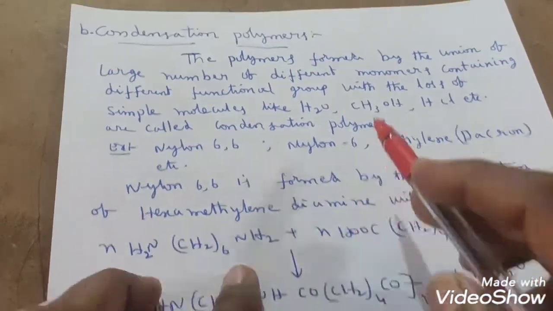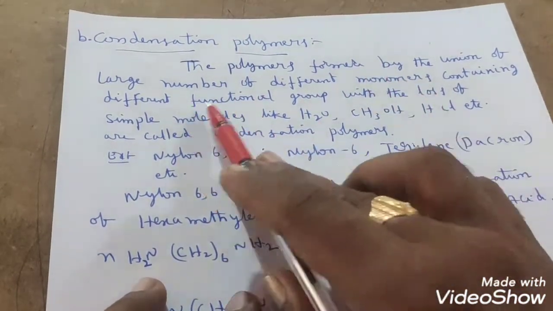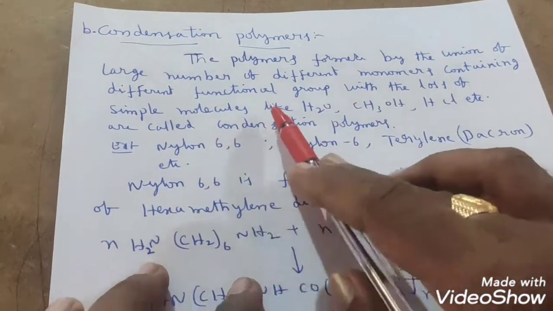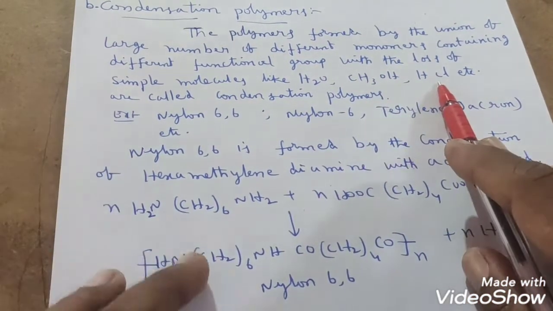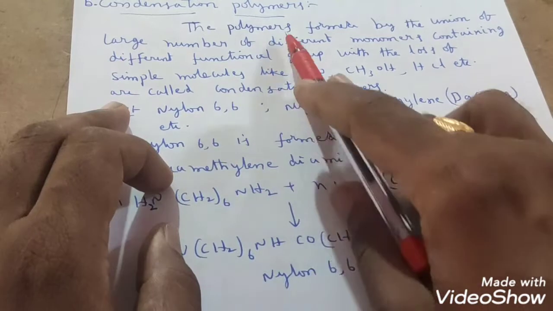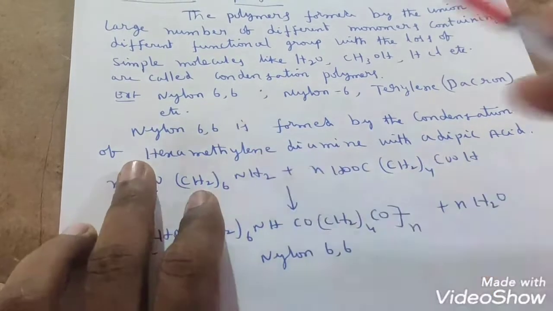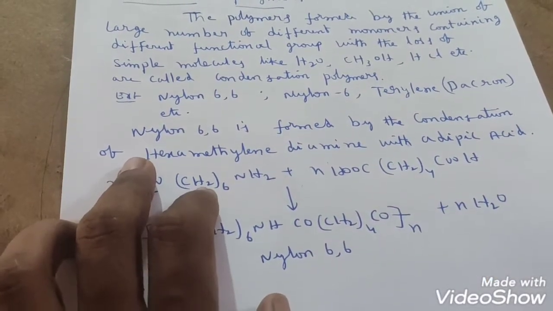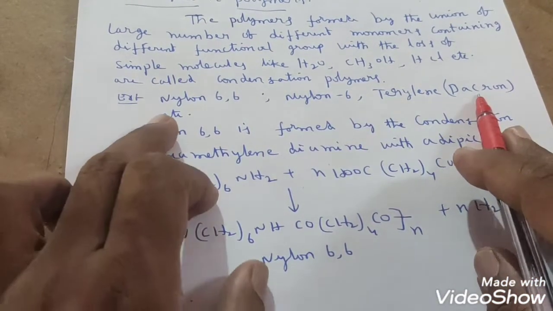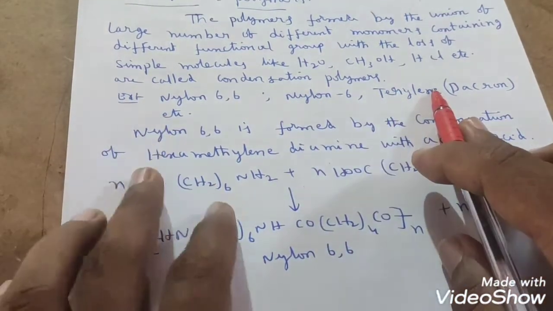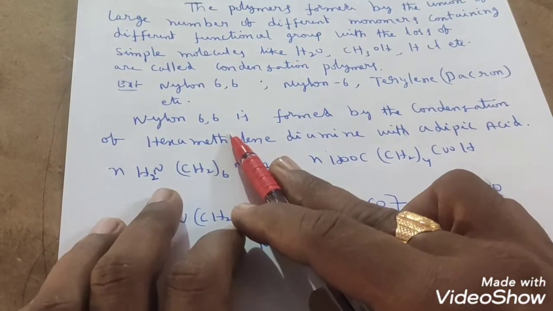So different monomers. That's why they are polymers formed by the union of a large number of different monomers containing different functional groups, with the loss of simple molecules like H2O, CH3OH, alcohols, HCl, etc. Such polymers we call condensation polymers. What are the examples of condensation polymers? Nylon 6,6, nylon 6, terylene, which we also call Dacron, etc. We will see these preparation methods one by one in this chapter. So here I have given a known example, nylon 6,6, a condensation polymer.